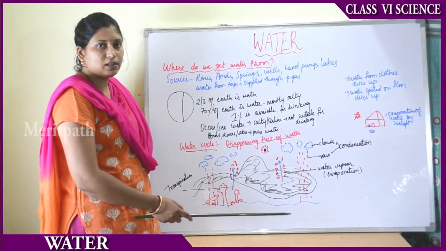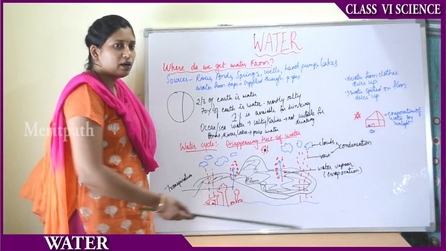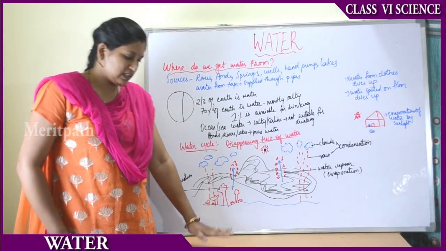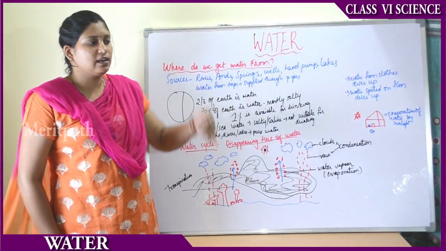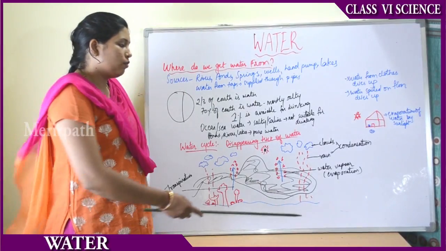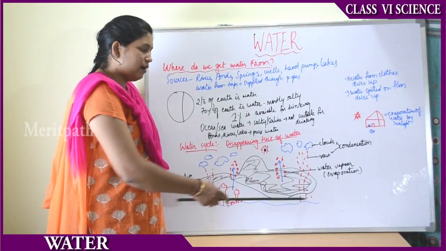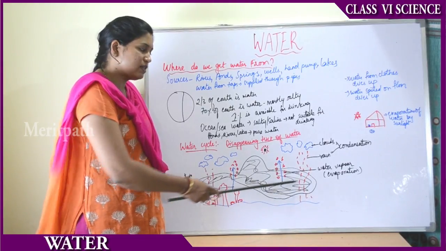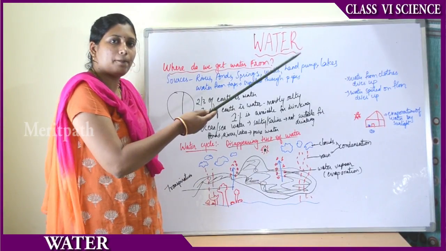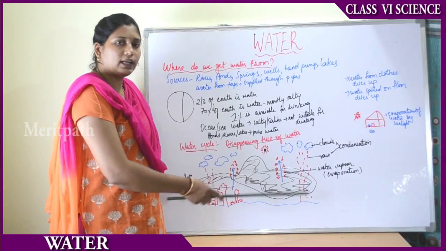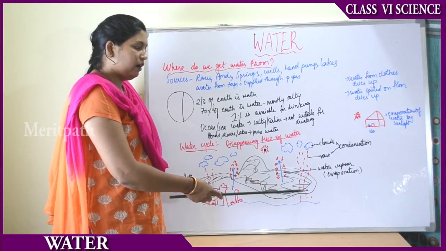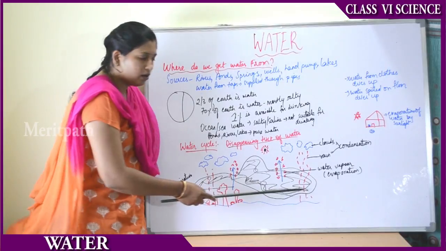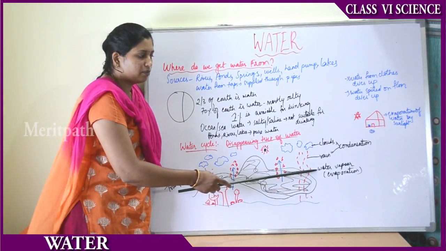As it gets heated up, it starts rising up, that means going upwards. This water, either in the oceans or in the rivers, gets heated up and starts rising up in the sky because of the hot air present over here. So when it rises up in the sky, the water will turn into something called water vapor.